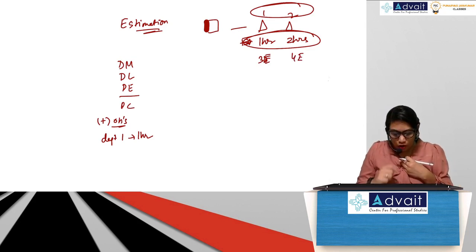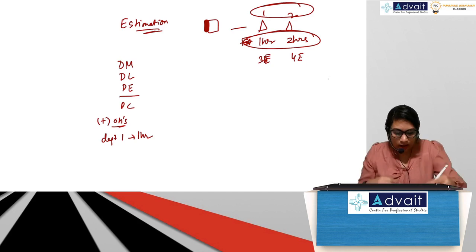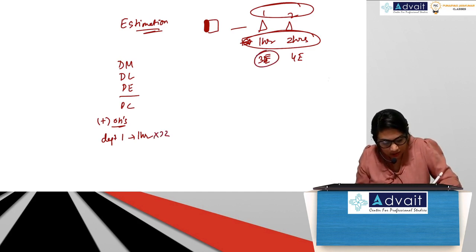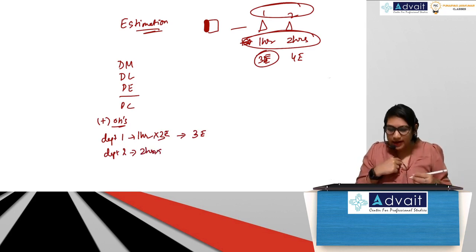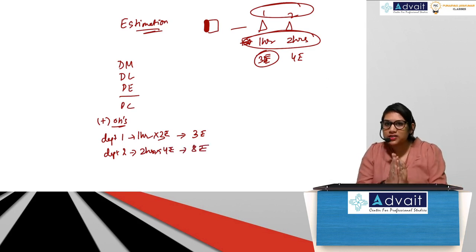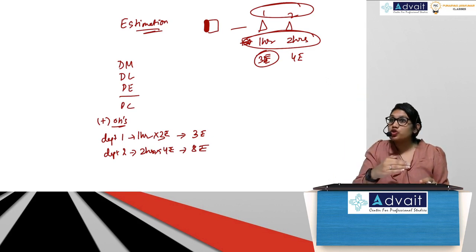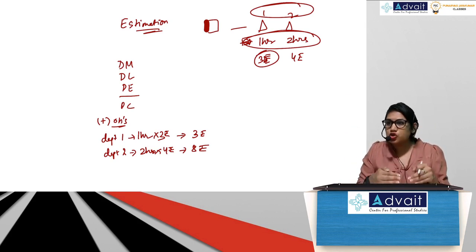So what did you do? You said, ma'am, in department 1, the product is only taking 1 hour and the overhead rate that I calculated based on apportionment and reapportionment was 3 rupees. So 1 hour into 3 rupees will be the overhead cost here. So what did you get? 3 rupees. And similarly in department 2, you said, ma'am, it takes 2 hours and I have calculated the overhead rate to be 4 rupees. So it is 8 rupees total. Correct? This is what you did yesterday. We solved also, we did the entire apportionment, reapportionment. Then we also did the cost sheet based on that overhead rate that we calculated. So ideally this is what you're going to be doing when it comes to overheads.